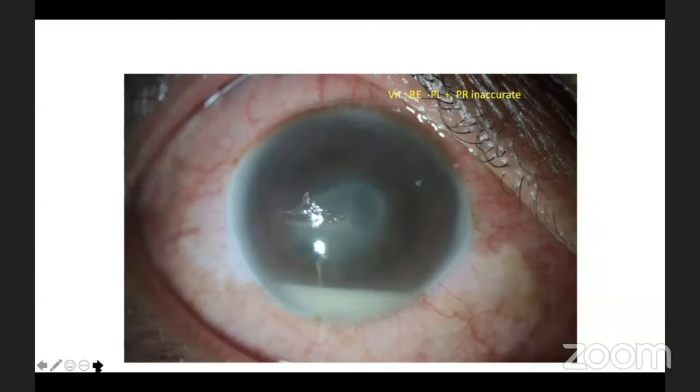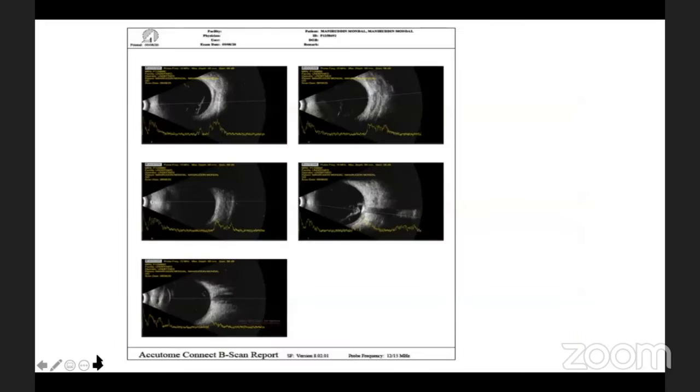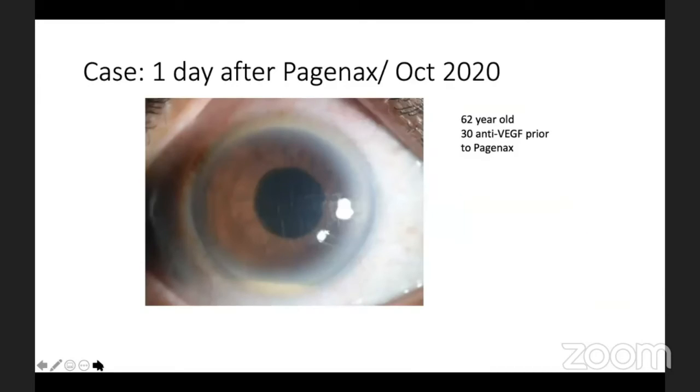Then you have this frank endophthalmitis patient presenting with severe hypopyon, exudation, fibrin, and ultrasound can also show a lot of exudates in infectious endophthalmitis. But again, as I said, ultrasound cannot rule out infection. You still have to go by the clinical signs.